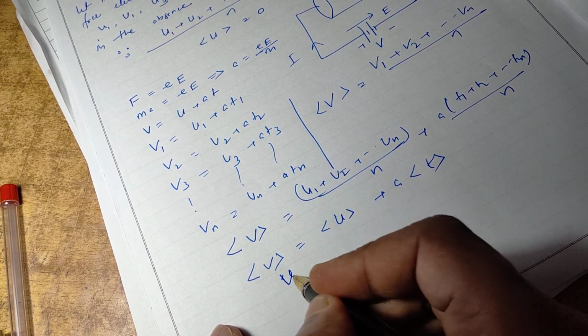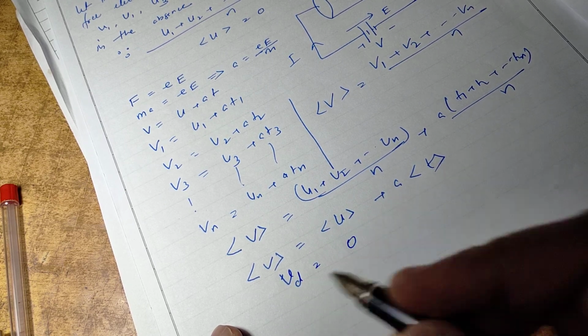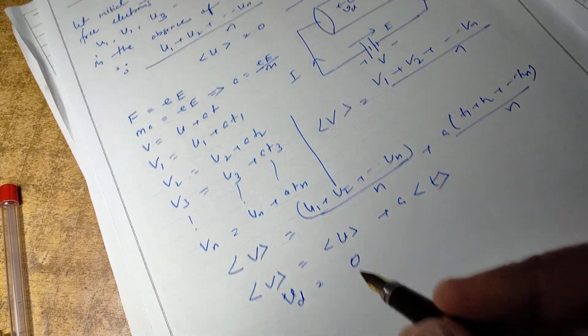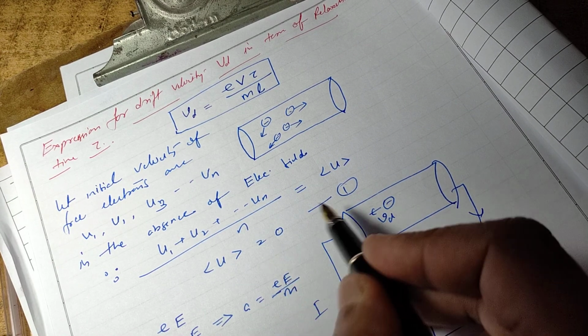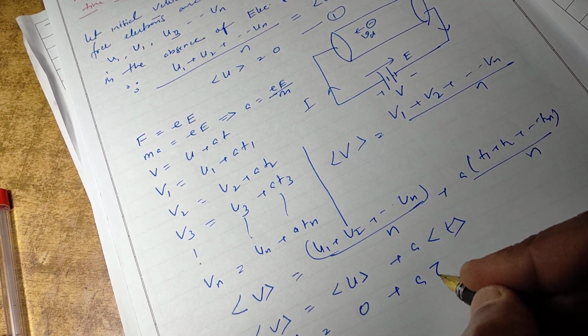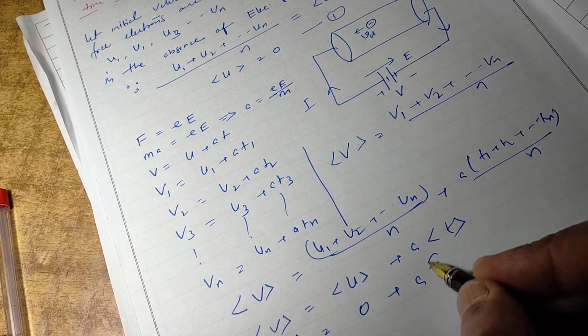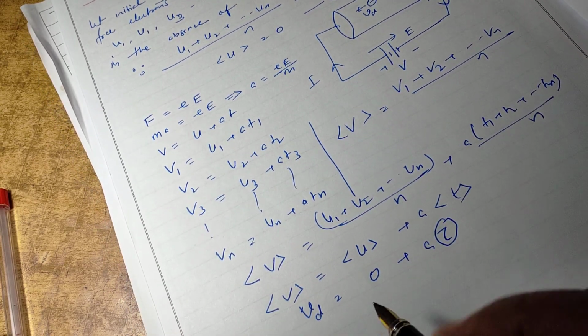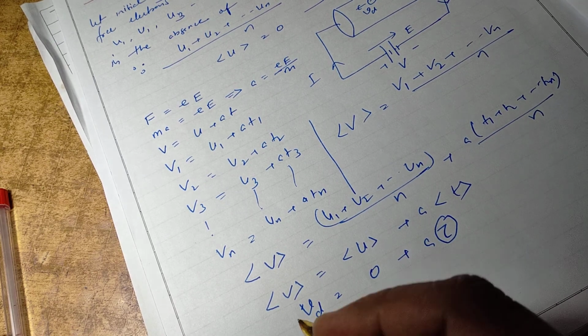And this average velocity is known as Vd, and we know that the average velocity u was 0, plus a, and this is the average time, which is known as the relaxation time, aτ. Tau is the relaxation time, the average time between two successive collisions.